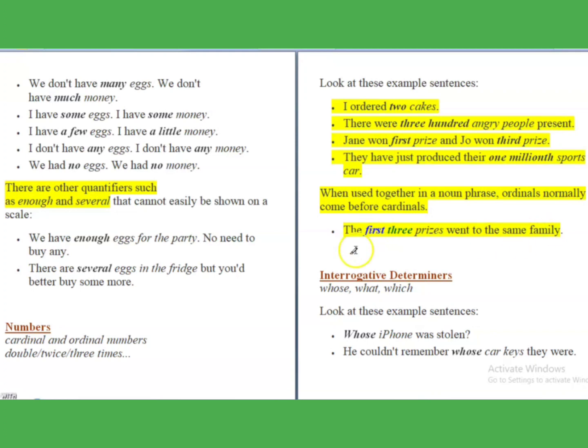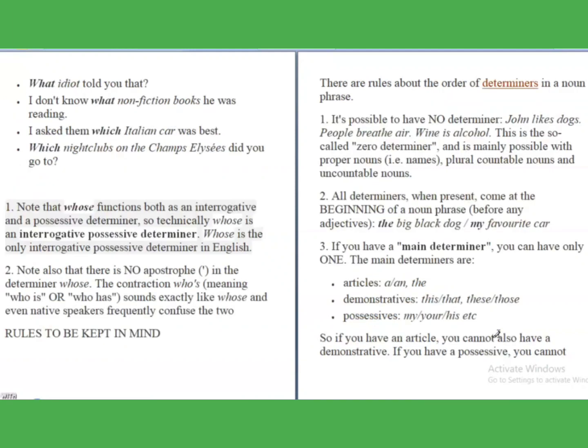Now the next one is interrogative determiners. Now what are interrogative determiners? Interrogative determiners are like whose, what, which. Like, whose iPhone was stolen, he could remember whose car they were using, or what idiot told you, something like that. So I have written again a few sentences using the interrogative determiners. And one thing which you have to note down is,